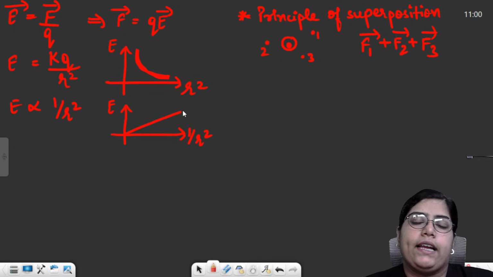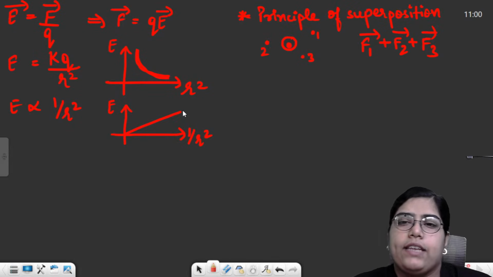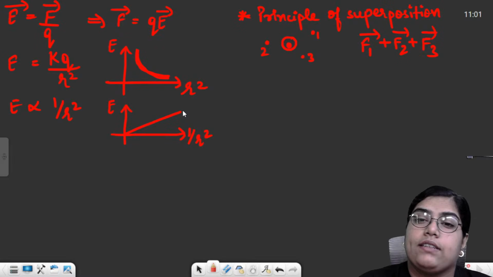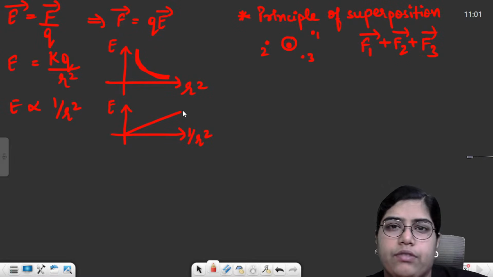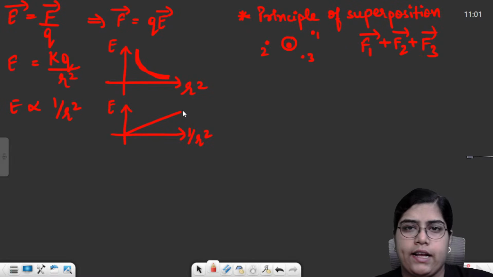Then there were electric lines. We can basically represent electric field around any charged particle using electric lines of force, like electric field lines. There were some properties of electric field lines. We'll just discuss them verbally. So first of all, the electric field lines will always start from a positive charge particle and end at a negative charge particle.